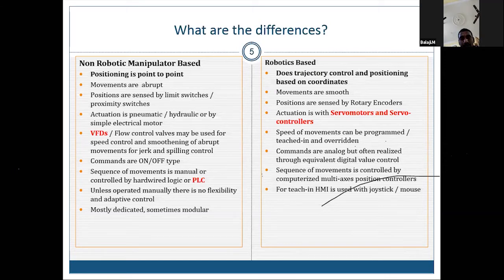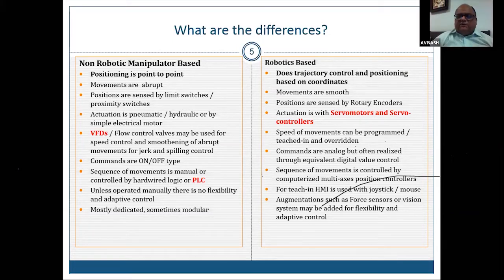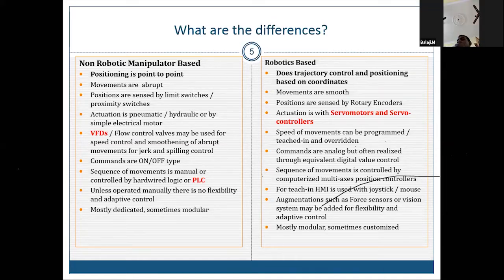And for teaching in the trajectory, you may use HMI with joystick or mouse. And augmentations are possible with robots, such as force sensors, vision sensors, or you may hang a robot upside down on a moving axis, or you may have a linear axis, and it can have added flexibility and adaptive control. Robotic automation is mostly modular, but sometimes customized. So these are the primary differences between robotic and non-robotic automation.